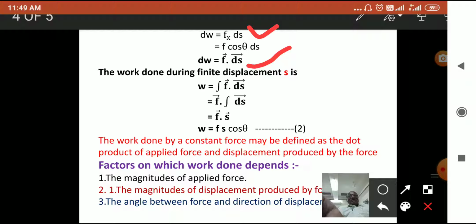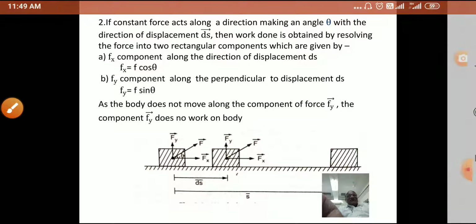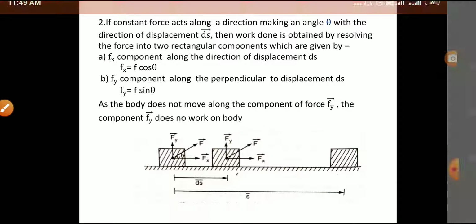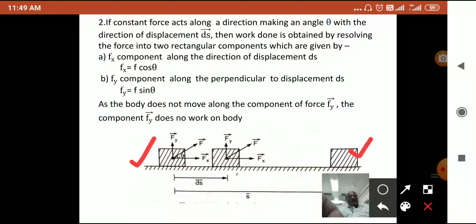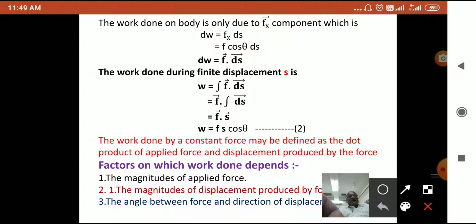So, the total work done when the body moves through the displacement s, that is, in the last figure we have shown this is the first position and this is the last position. So here the displacement is s symbolically. In this case we find the work done by integrating this equation. The work done during the finite displacement s is given by the integral of the above equation. So, the integral of dw is W, and the right hand side is the integral of F dot ds.